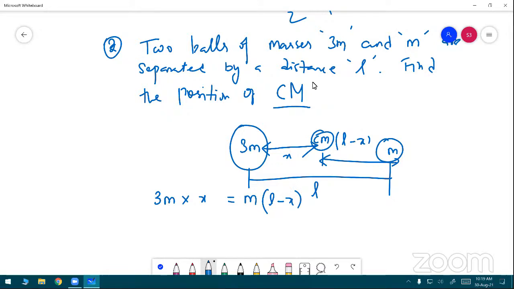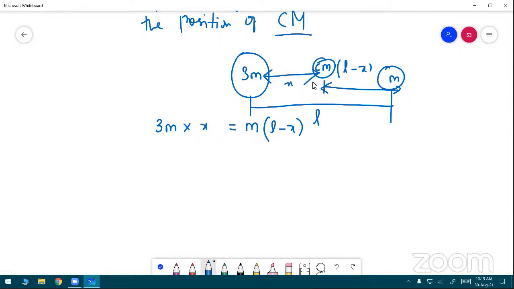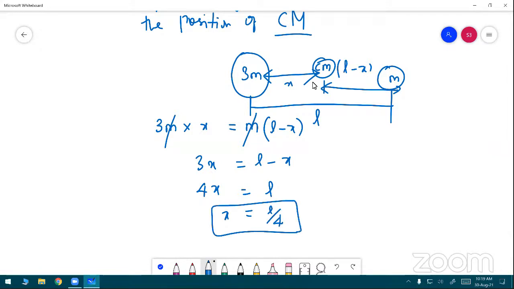So 3m into x is equal to mL minus mx. Easily cancel the m, direct answer. Remaining 3x is equal to L minus x. So L is equal to 4x, 3x plus x. So x is equal to L divided by 4, the quarter of the overall length.